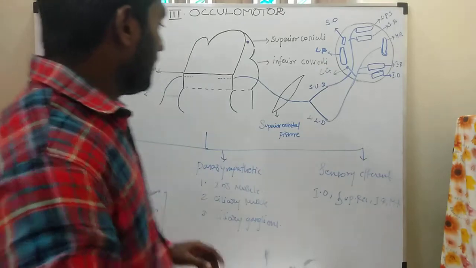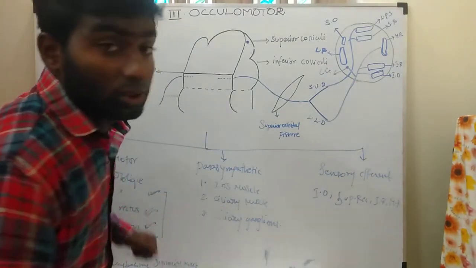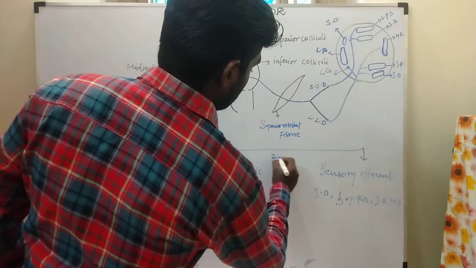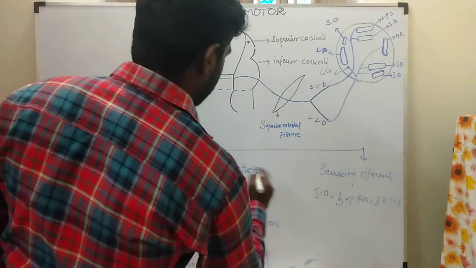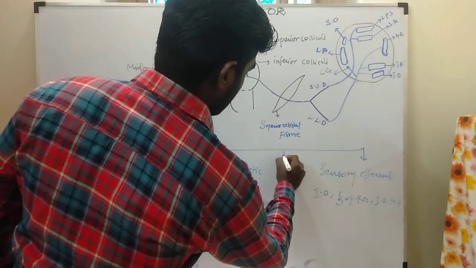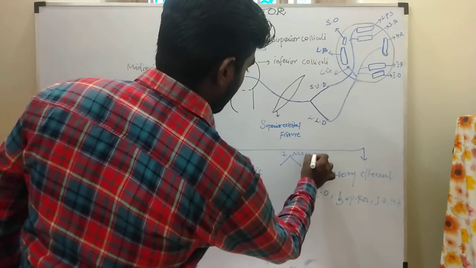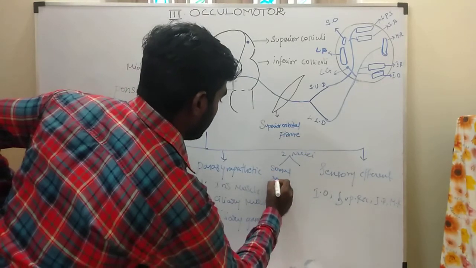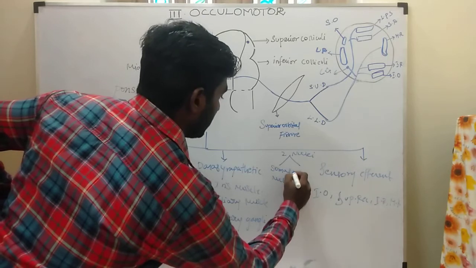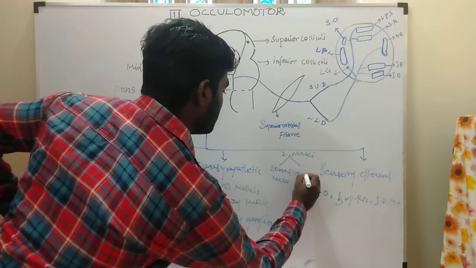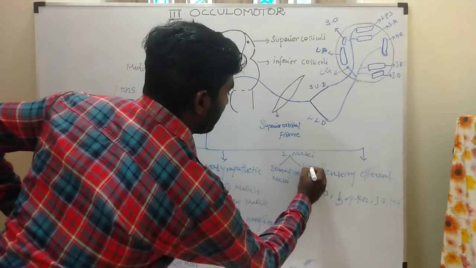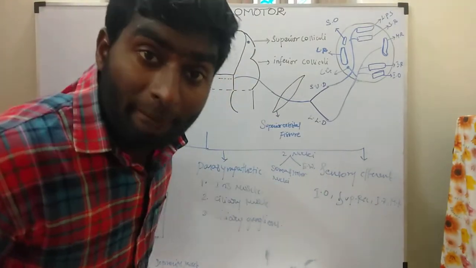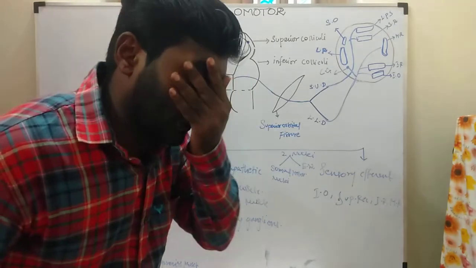Okay. So listen. Two types of nuclei will be present. What are the nuclei that will be present? Two nuclei. One is the somatic motor nucleus. The second one is the Edinger-Westphal nucleus. This somatic motor nucleus supplies the extraocular muscles, 4 extraocular muscles.